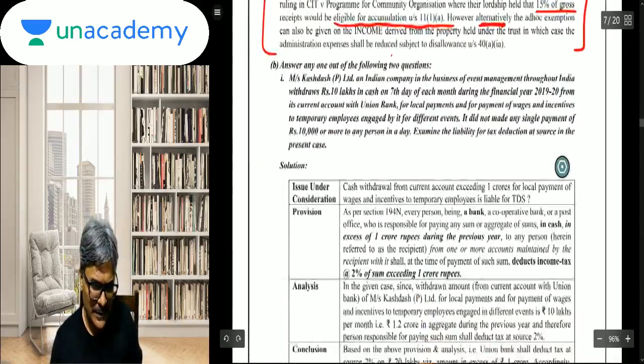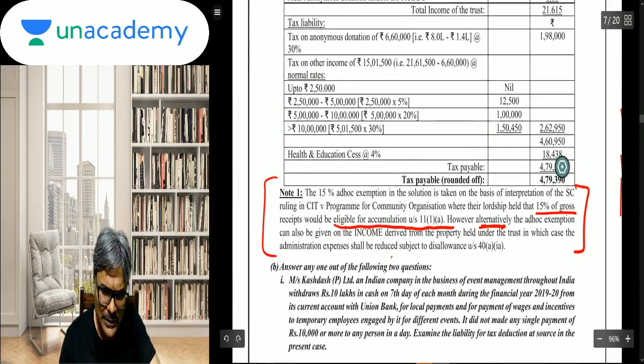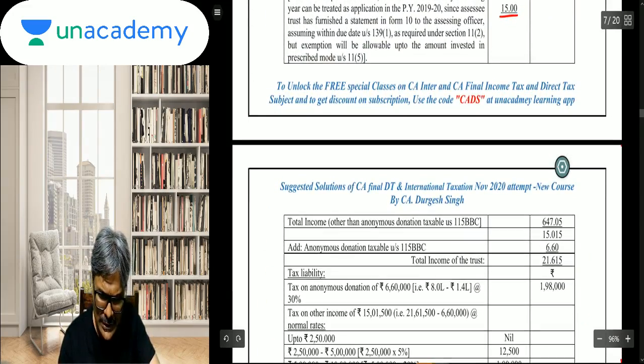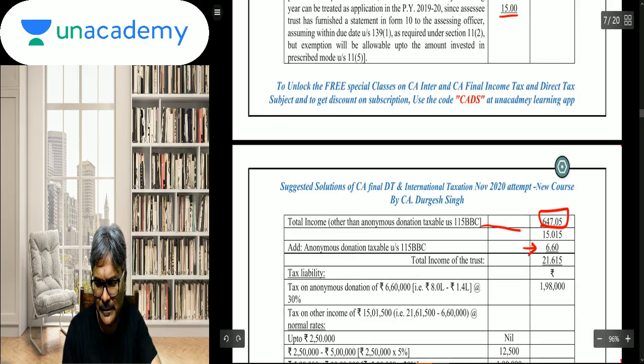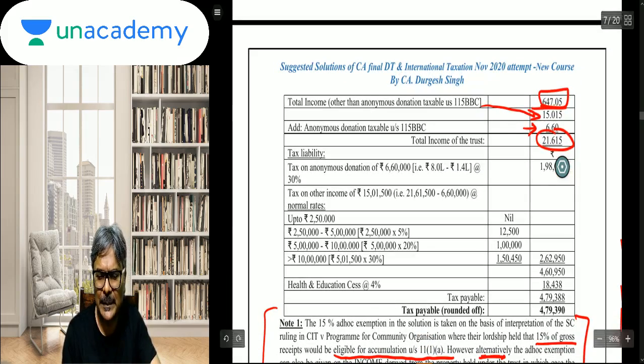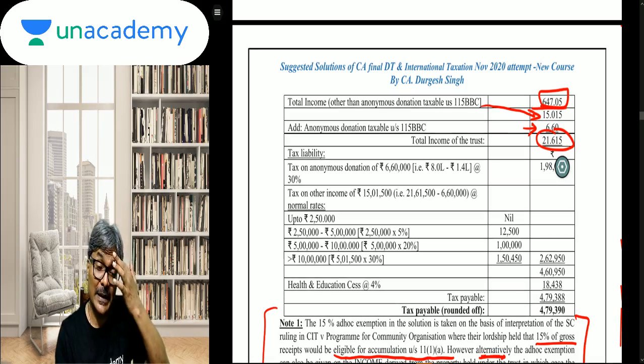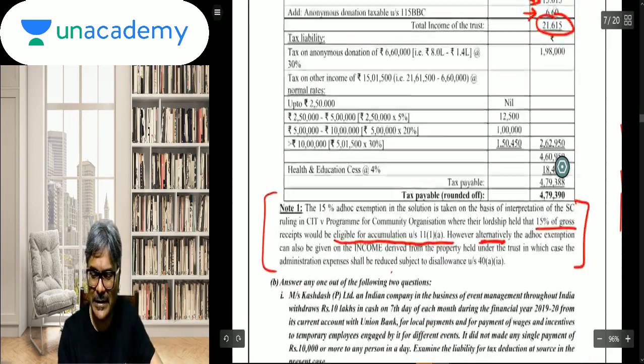Students, thereafter the tax liability calculation. So total income, students, other than anonymous donation. Now after this application, whatever is the balance is the total income, and from this total income, herein this particular part 6.6, this total income 15.015, then the anonymous donation under 115BBC is 6.6. So therefore now the total income of the trust is this much, on which apply 30% on 6.6, and then on the balance you will apply the slab rate. I think all of you are aware of this. Let's try to take it forward.